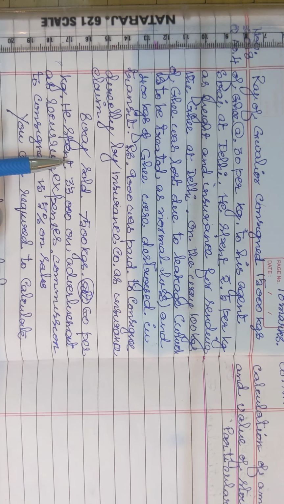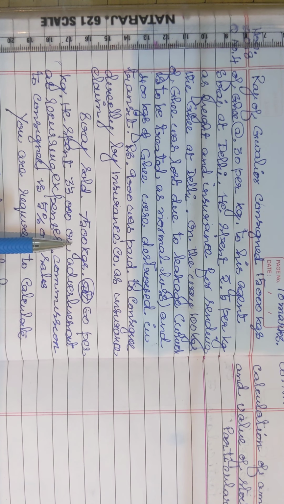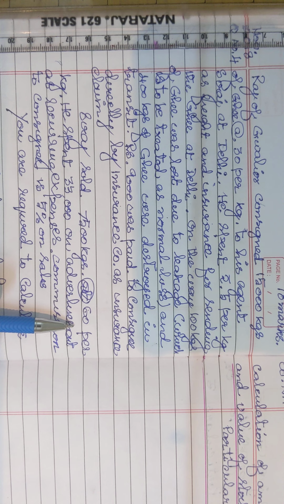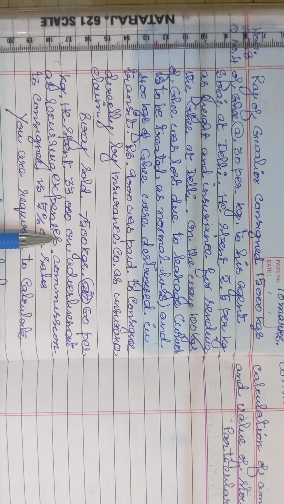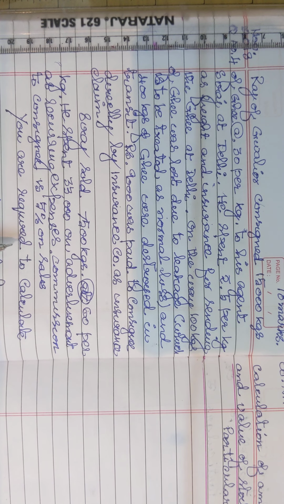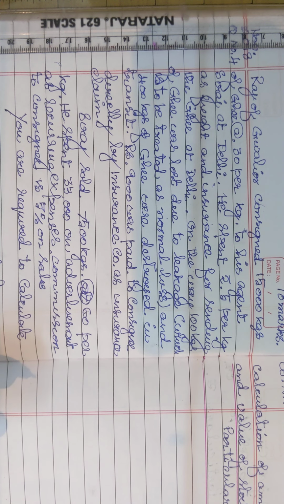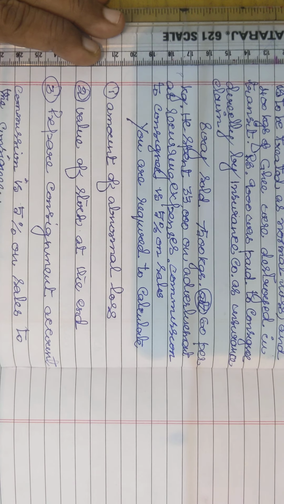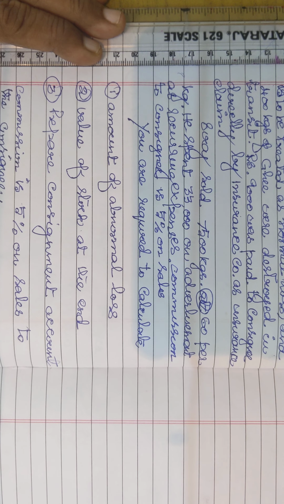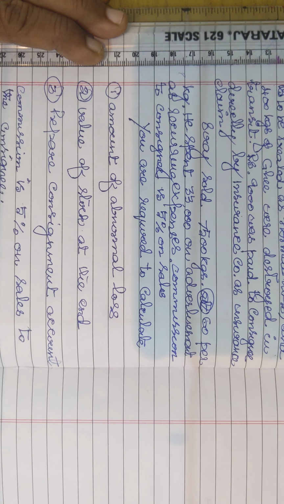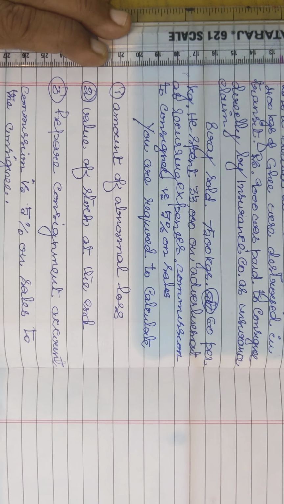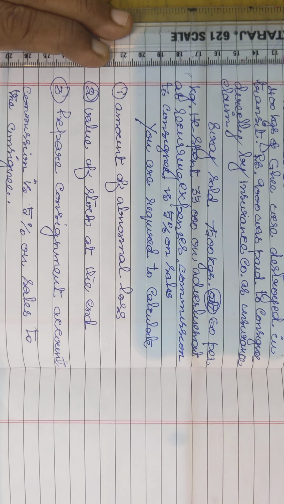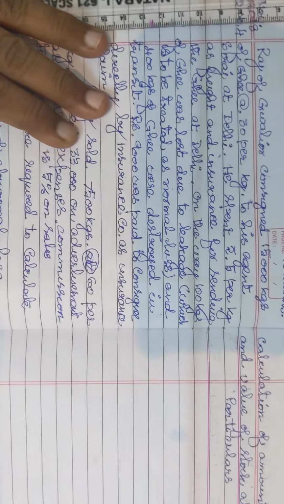Now moving on to the sum. Siraj sold 7,500 kgs at the rate of 60 per kg, and he spent 33,000 on advertisement as recurring expenses. Commission to consignee is 5% on sales. Simply whatever the sale value, we have to pay 5%. You are required to calculate the amount of abnormal loss. Second is the value of stock at the end, and third is to prepare the consignment account. The marks are 10 marks for this sum.